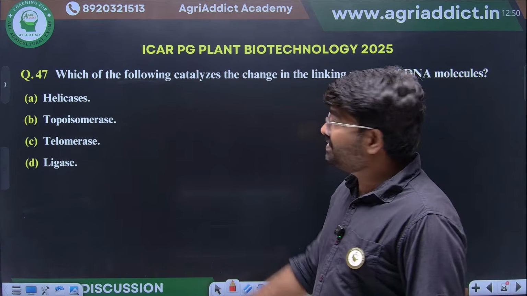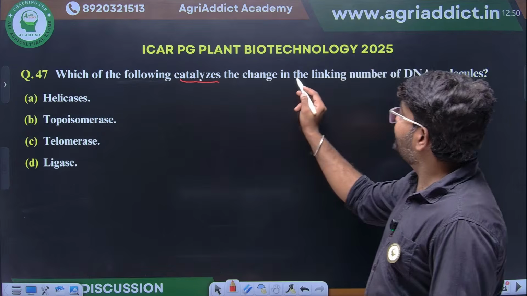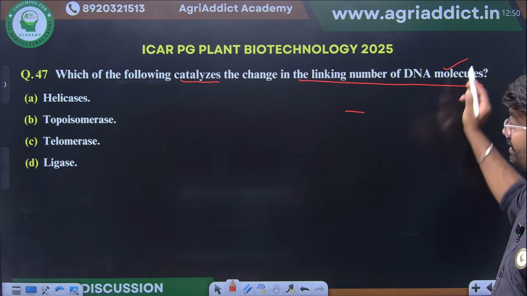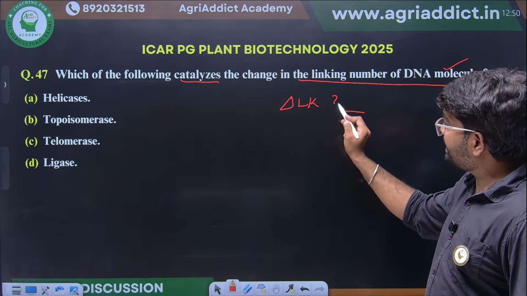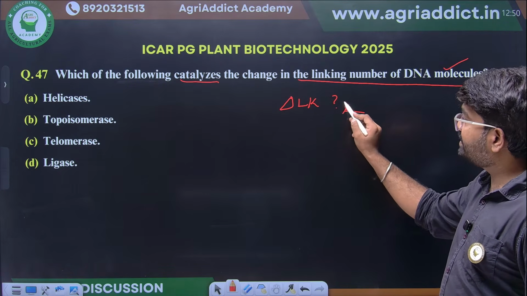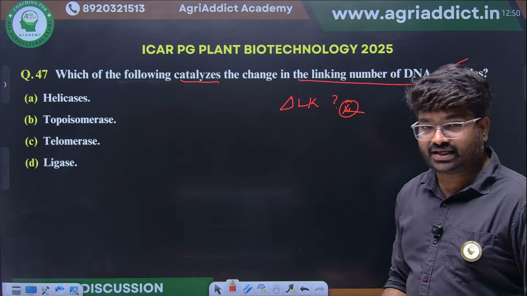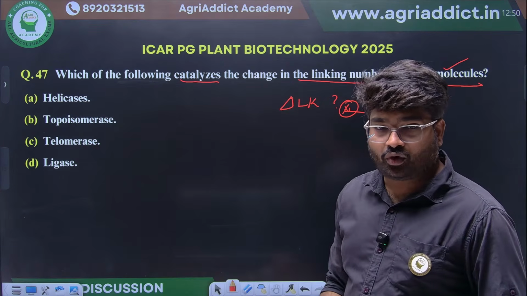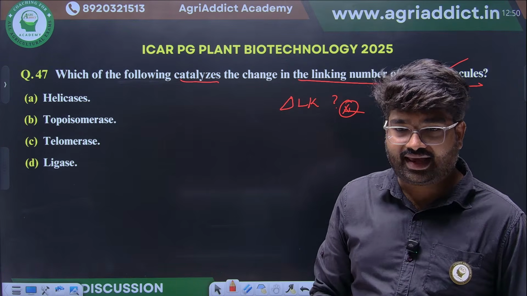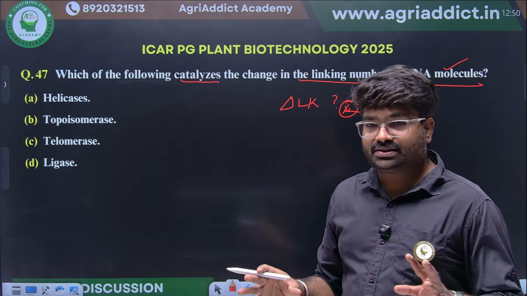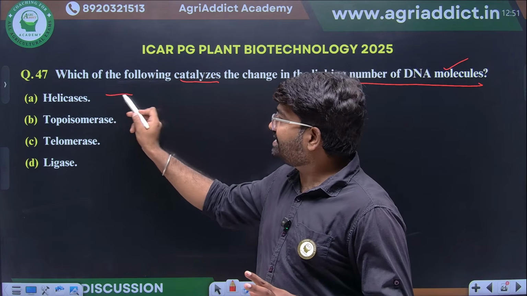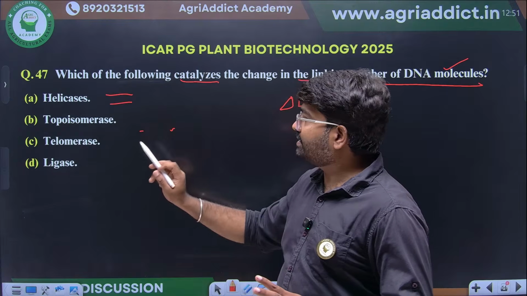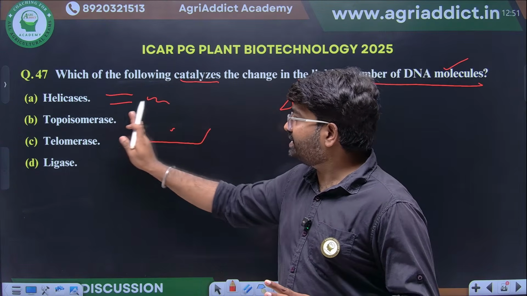Which of the following catalyzes the change in linking number of a DNA molecule? Helicase, topoisomerase, telomerase or ligase? Just use your brain properly. Helicase, we know what it will do: double stranded DNA will be converted into single stranded, for strand separation.